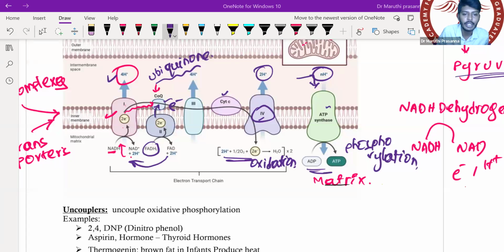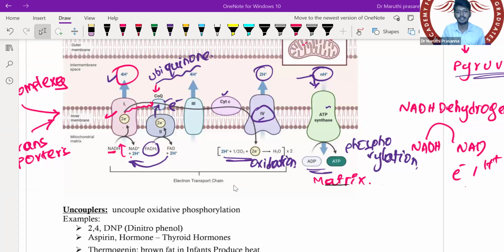The important point which you need to understand by looking at the image itself: can you answer this? Which complex does not interact with the intermembrane space? Come on, tell me. Everybody should tell me. Complex number 2. Very good. Complex number 2. This is a previously asked question: which complex in the electron transport chain does not interact with the intermembrane space? Very important point.